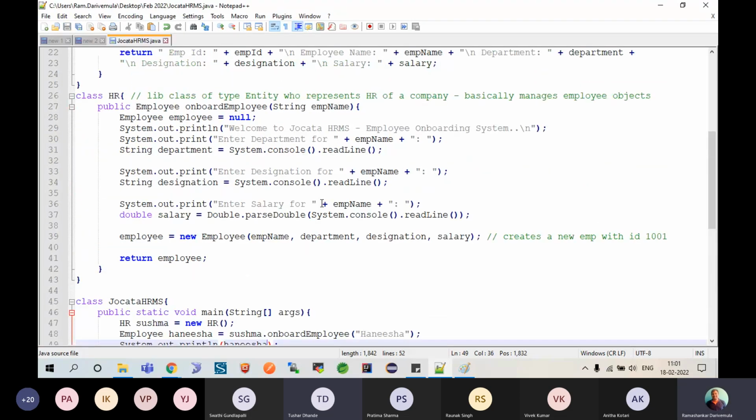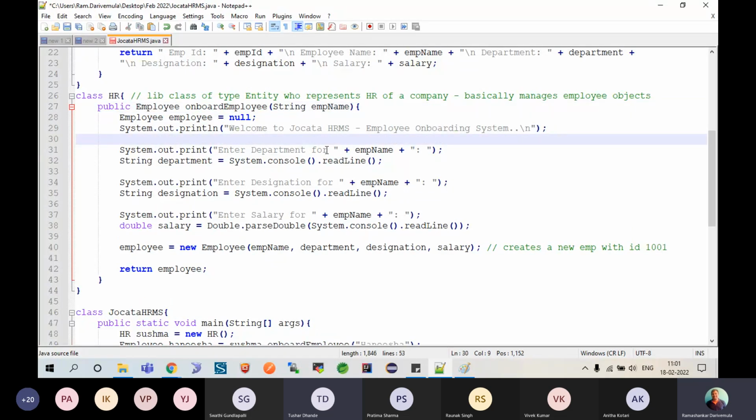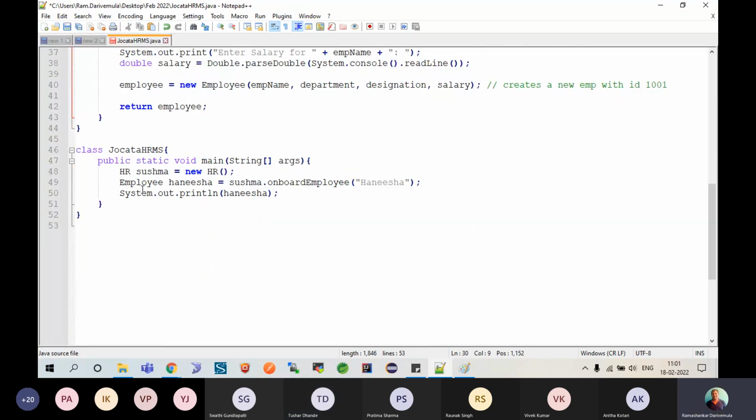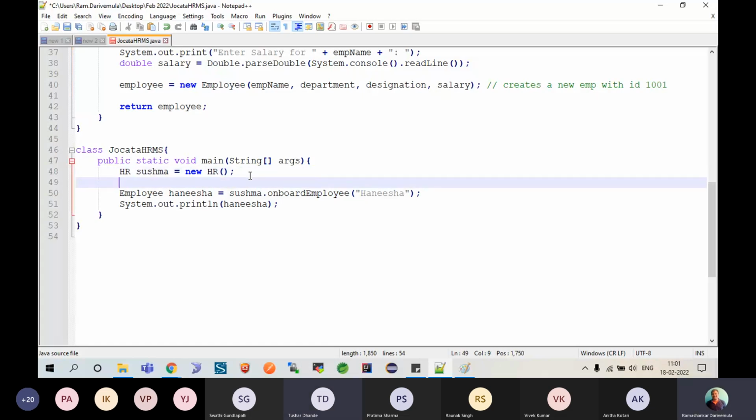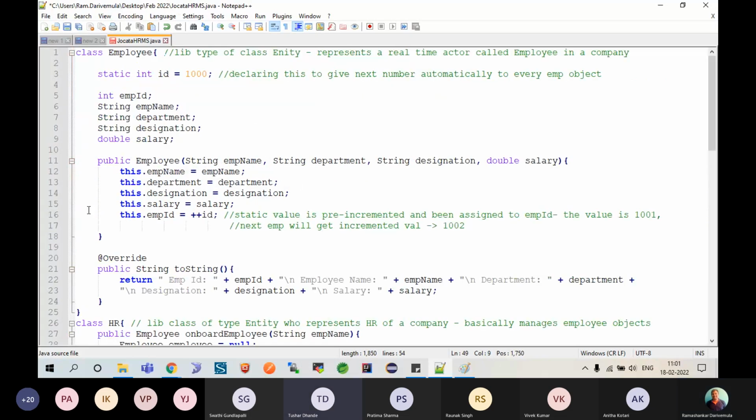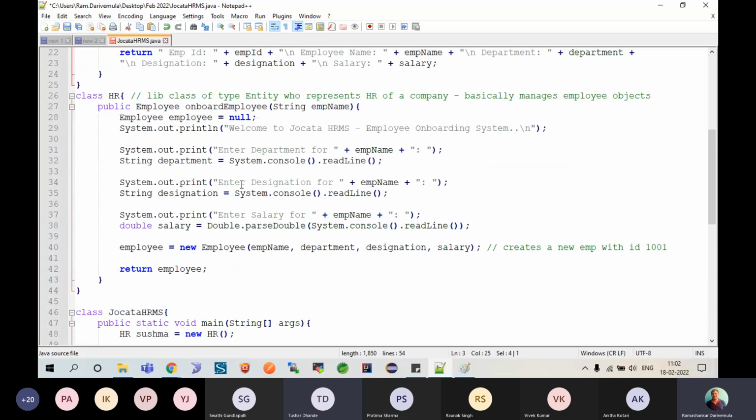Understood this one, right? So far I'm not doing anything, but I'm having one method called onboard employee, which will ask you and then take the details of department, designation, salary, and initiates an employee object, returns it. So here I'm taking that employee and I'm trying to print the employee details. Now here it is all about the employee object. So I have a static ID which will help me to increase this for every other.